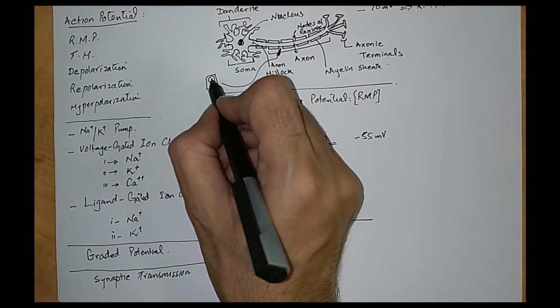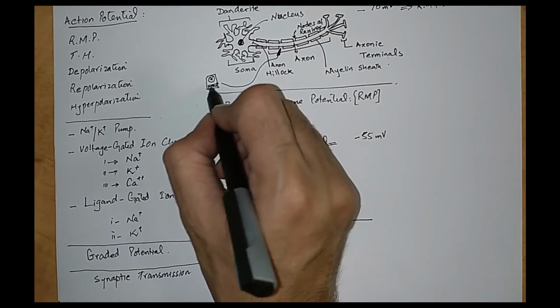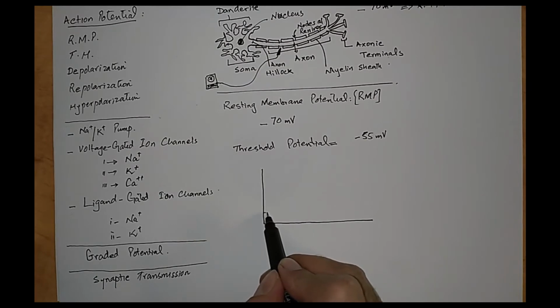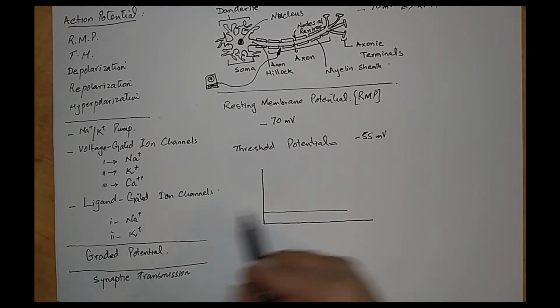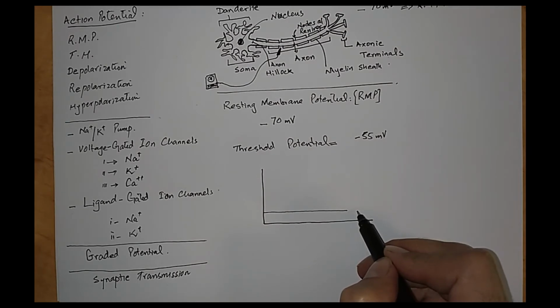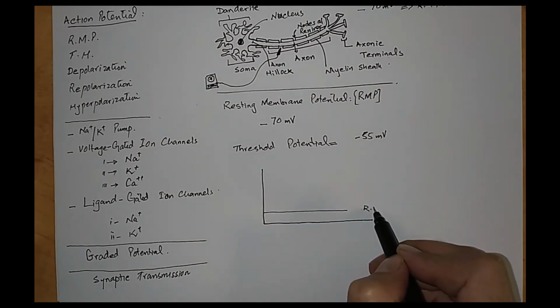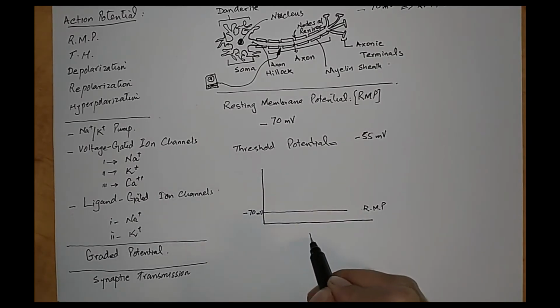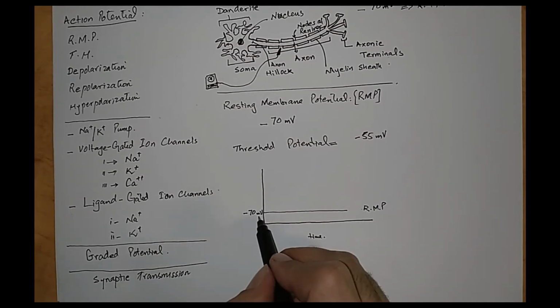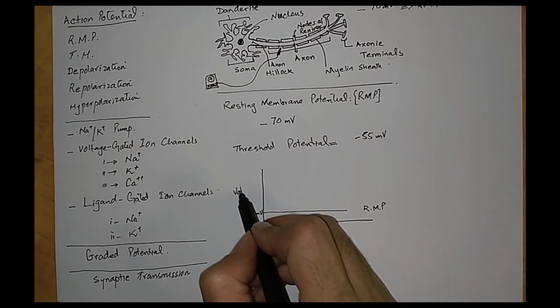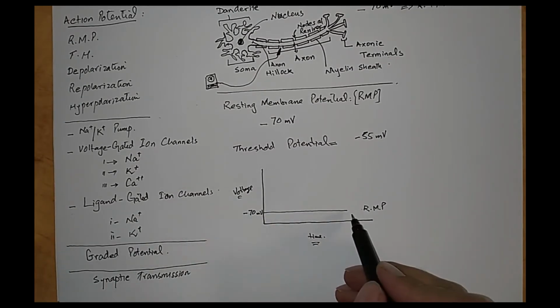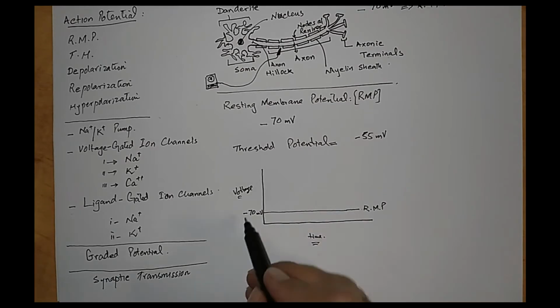So if we put a voltmeter at a neuron, we will see that when the neuron is at rest, it has minus 70 millivolts of charge on its cell membrane, right? So we are basically plotting voltage against time. So when the neuron is not conducting any type of action potential, its membrane